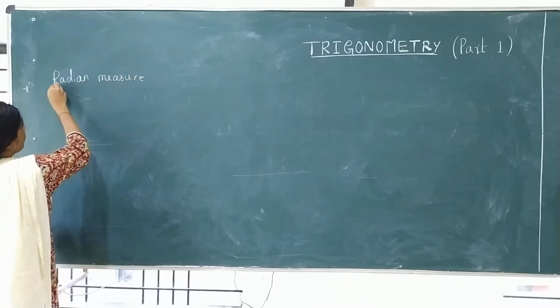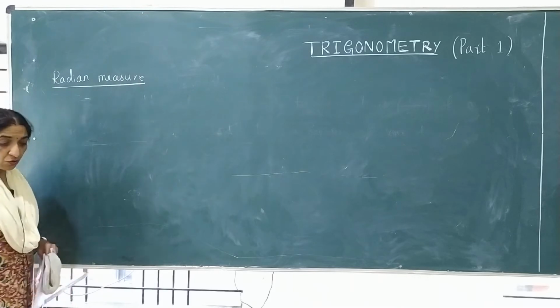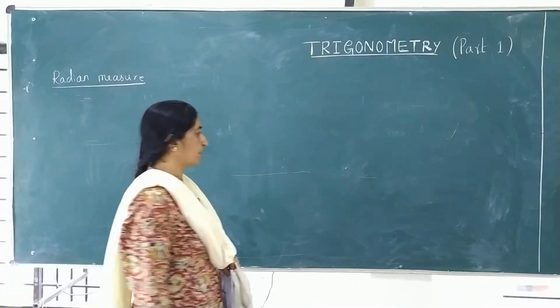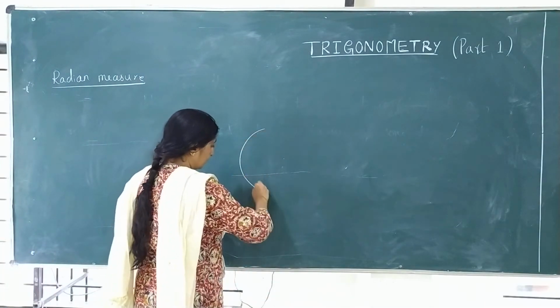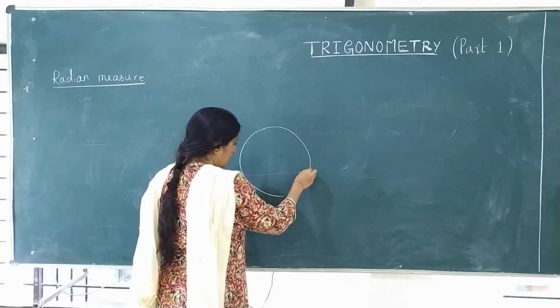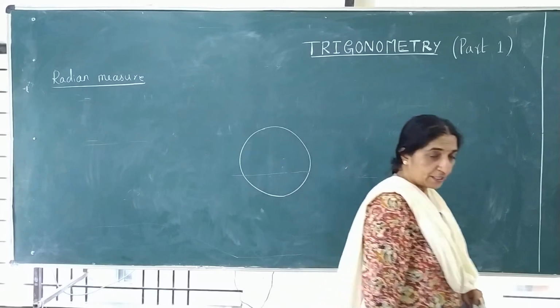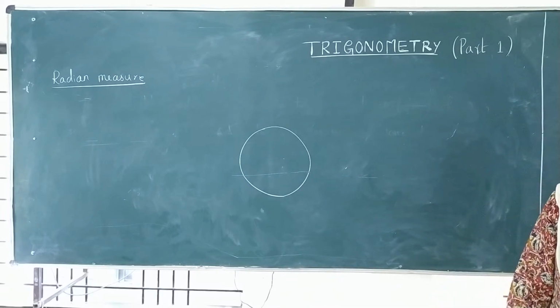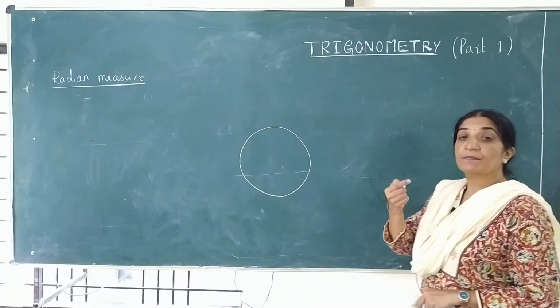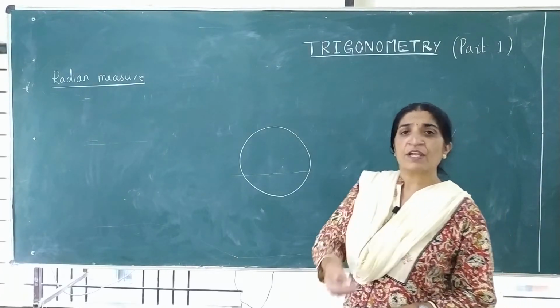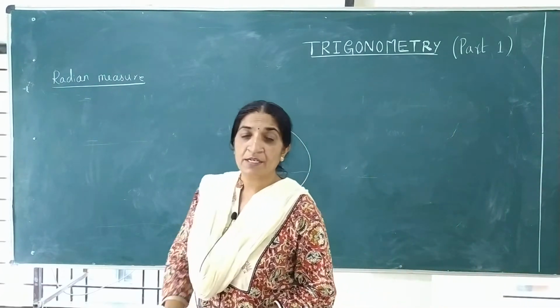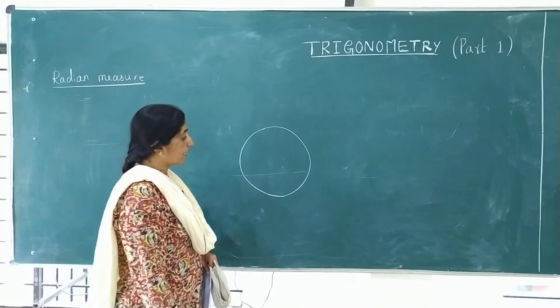Before moving to the definition, I will explain the concept. Take one circle. Take one circle of radius 1 unit. Radius of 1 unit means it may be 1 centimeter, it may be 1 millimeter. That we are in general calling as 1 unit. Consider a circle of radius 1 unit.